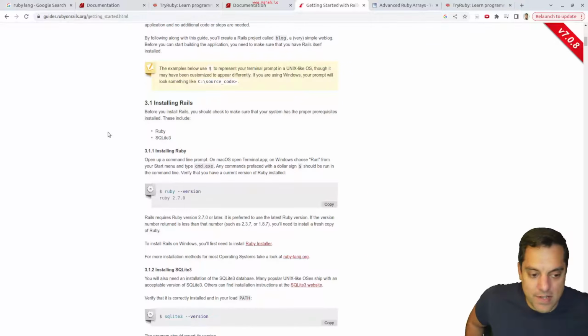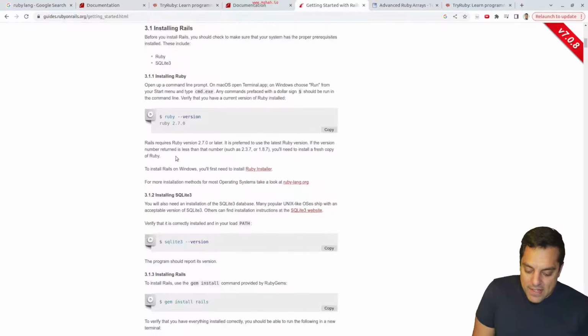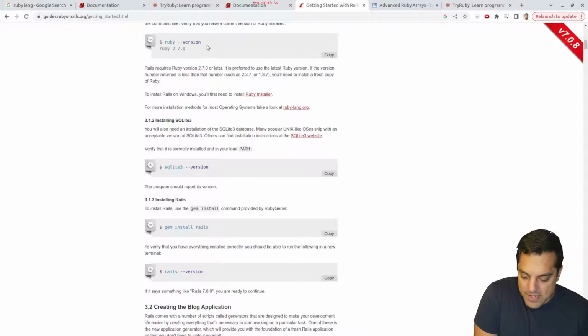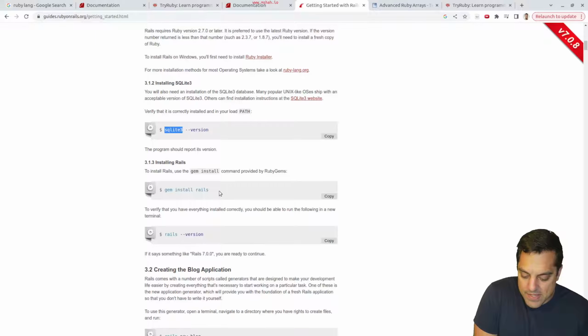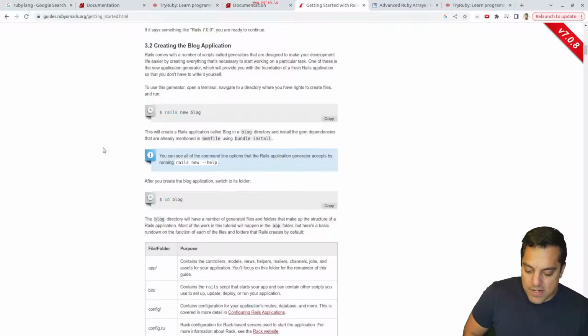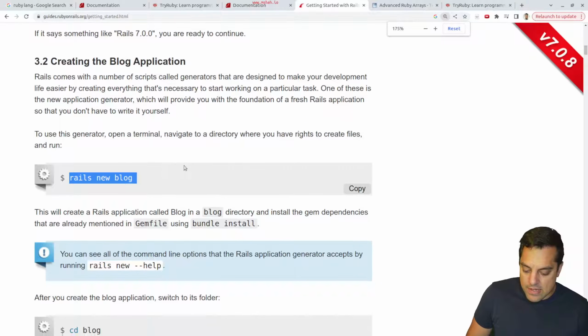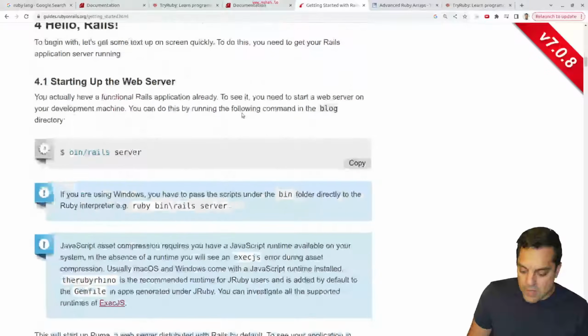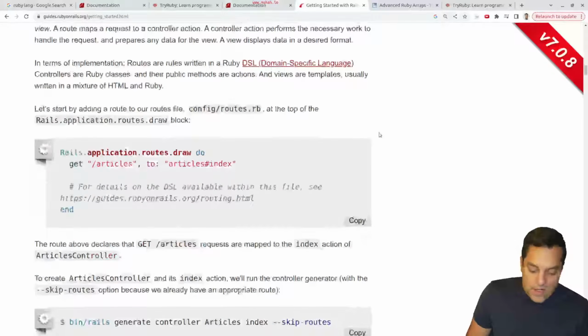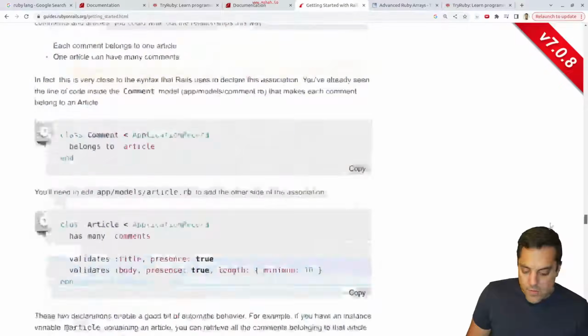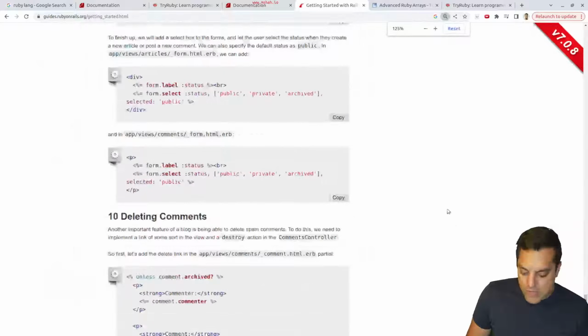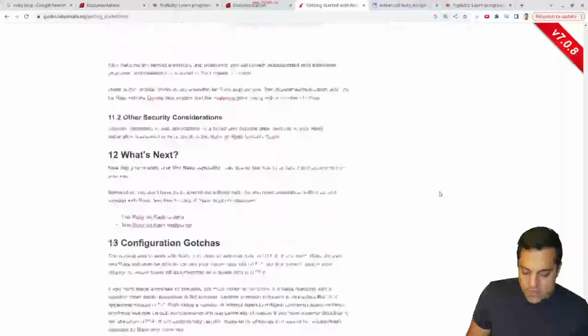I'm not going to go through all of this here, but I at least wanted to highlight it. It looks like we set up Ruby, we install a database, set up the gem here, and then they've got a little tutorial for setting up a blog and the different pieces. I like this as a standard framework. Let me scroll down and see if they have a full code snippet or something, and we'll leave on that. I mean, that's pretty powerful though.